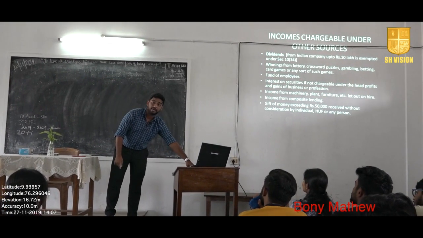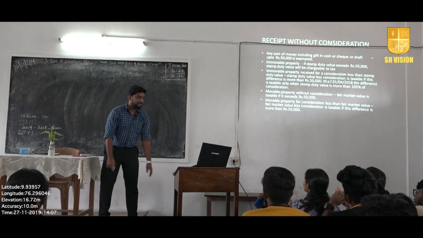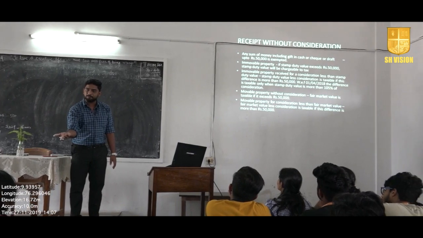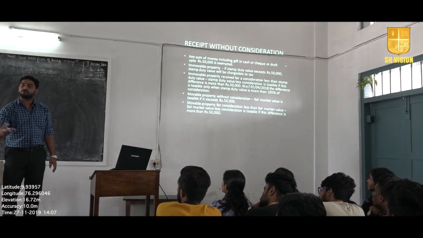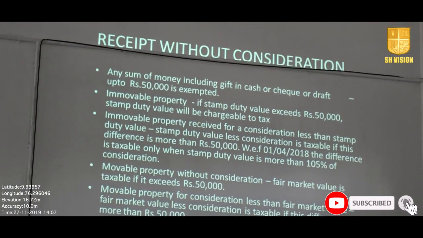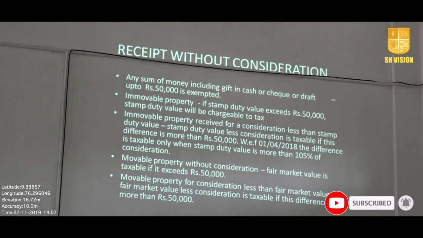So these are the income chargeable under income from other sources. Then receipt without consideration. That is, you will get prize money, you will get anything free of cost. That means you don't have to pay anything in return. That is called as consideration. In that case, what are the rules and regulations? Any sum of money including gift, you can avail gift out of some competition. You are not paying anything for that, right? So any sum of money including gift in cash or cheque or draft up to rupees 50,000 is exempted. If it is 50,001, that is included under income from other sources.